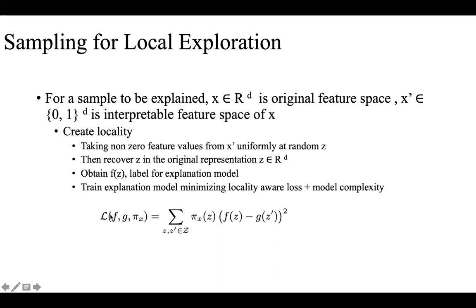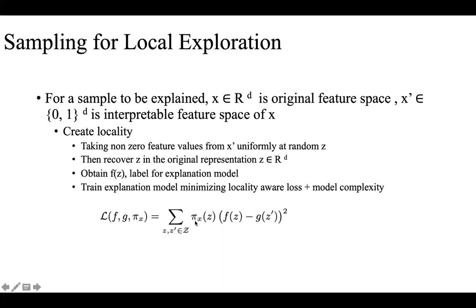So what is the locality-aware loss? f of z is the actual prediction of the complex model that we want to explain, and z dash is the interpretable feature representation of z, and we apply the explanation model and compute the label that has been produced by the explanation model. And then the difference, this is like a square loss, and we weight them using a similarity kernel.